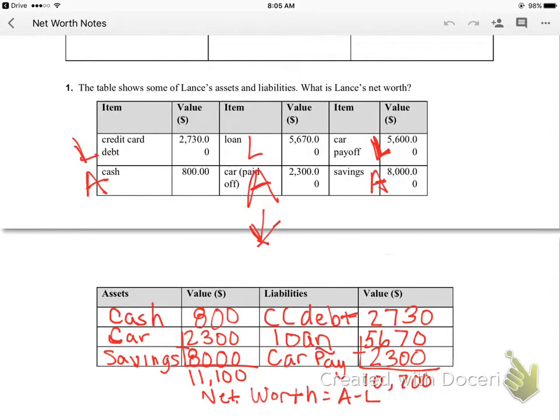So when I subtract 11,100 and 10,700, that gives me 400. That is my net worth right here, 400. I would really only have $400 to run off in the woods with, which is great, except I don't own a tent. I need a tent.